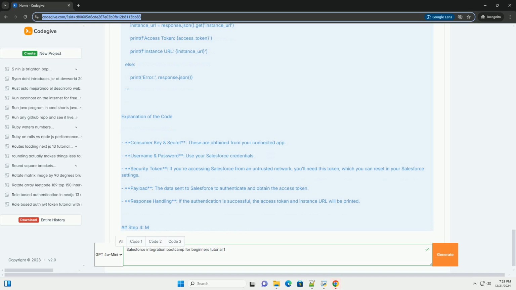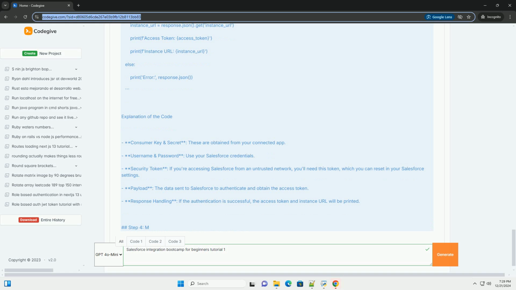Prepare the payload. payload equals grant_type, password. client_id, consumer_key. client_secret, consumer_secret. username, username. password, password. Make the request. response equals requests.post, auth_URL, data equals payload.